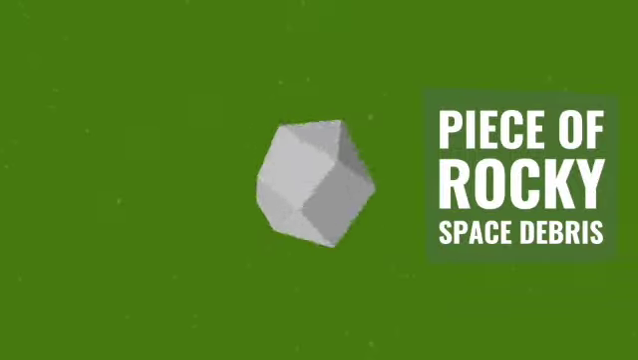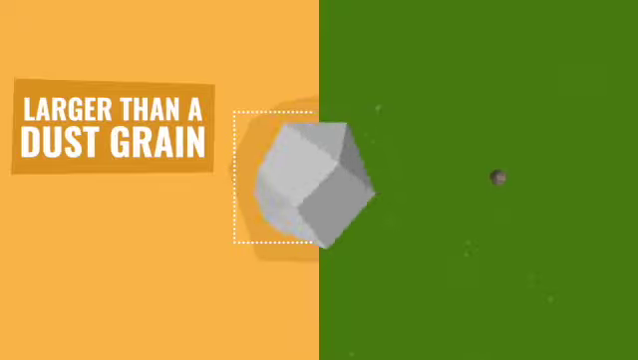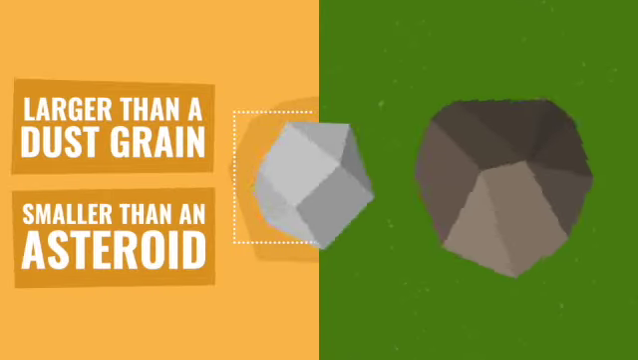Right, now we're going to look at meteoroids, and these are small particles of asteroids and comets. They're made of rock and metals such as iron and nickel.